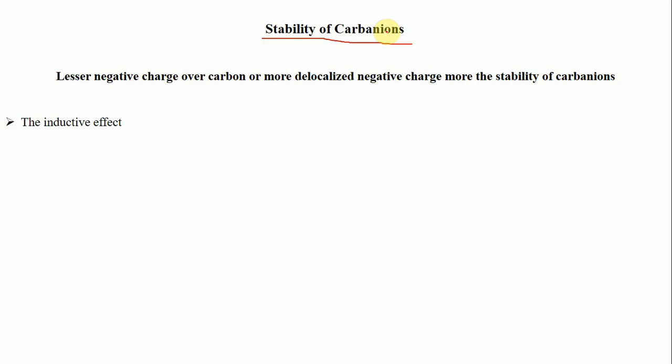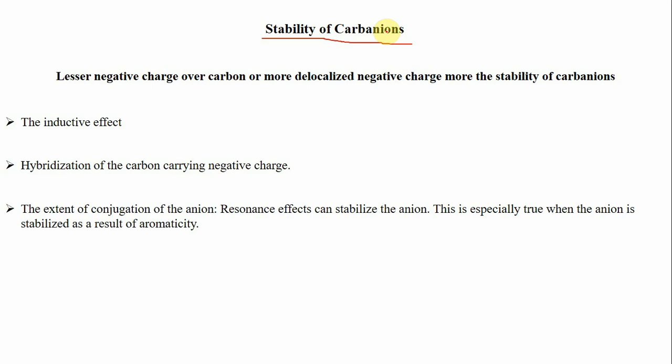So the very first factor is the inductive effect. Then the second factor that affects the stability of carbanions is the hybridization of the carbon that carries a negative charge. Of course, it can be sp3 hybridized or sp2 hybridized, and in some cases it may be sp hybridized. Then the extent of conjugation or the extent of resonance. Now, as we know, the more the resonance stabilization, the more will be the stability of carbanions. The more the number of resonance structures, the more will be the delocalization of negative charge, and the more will be the stability of carbanions.